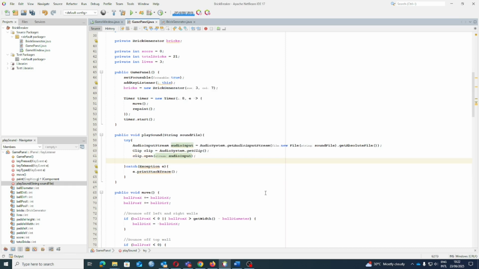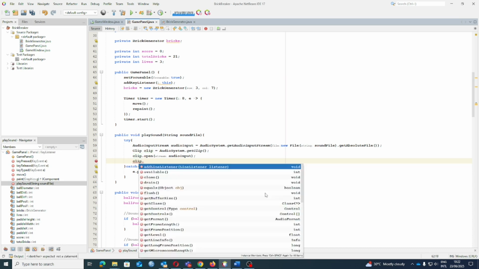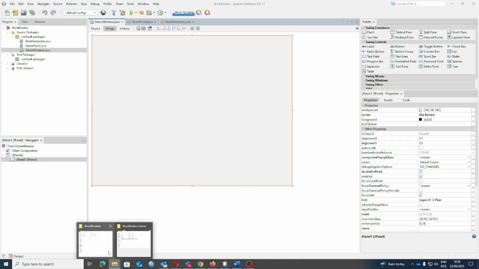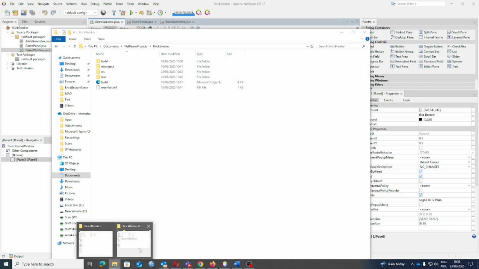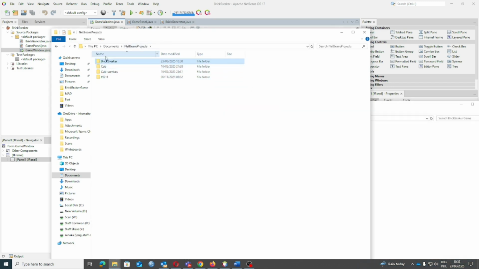So in short, this playSound method lets us reuse the same simple code anywhere we need sound effects in our game, like when the ball hits the paddle or breaks a brick. It keeps our game code clean and makes adding sounds very easy.